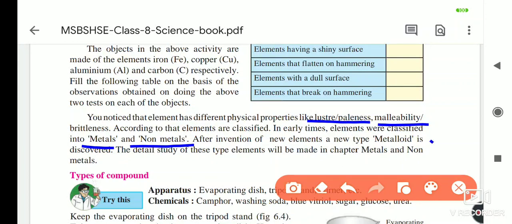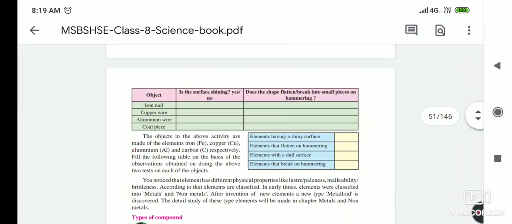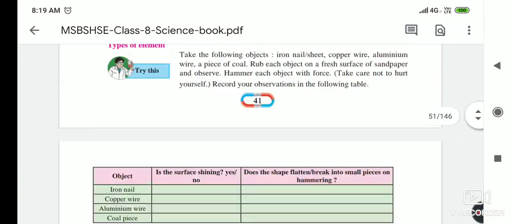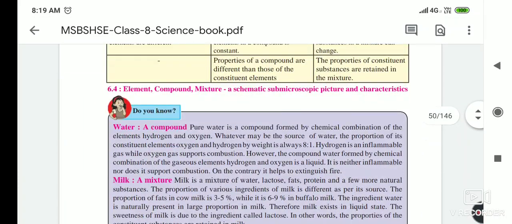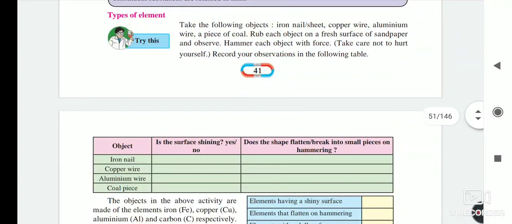One more type is the metalloid, but we will study this in the next lesson, metals and non-metals. Inside it we will study metalloids. So today we will stop here. All of you complete this activity and send it to me on my personal number. Thank you.